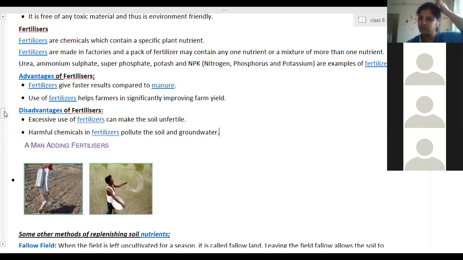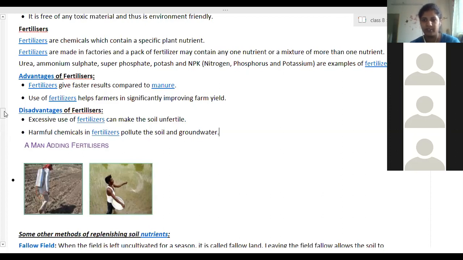All plants won't take all types of nutrients. Some will take nitrogen, some phosphorus, some urea, some potassium. There are different requirements, so according to the requirements, the plants can be chosen. Different cropping patterns are used for that. Or sometimes, instead of intercropping, which will not help that much, crop rotation will help in nutrient replenishment.